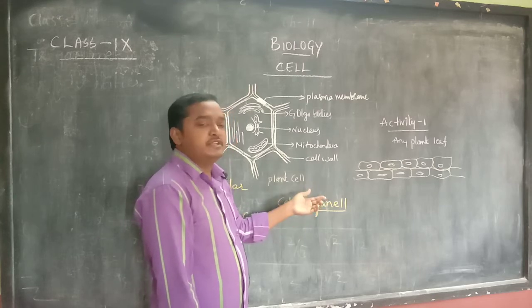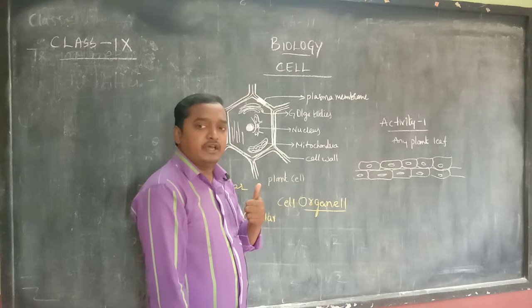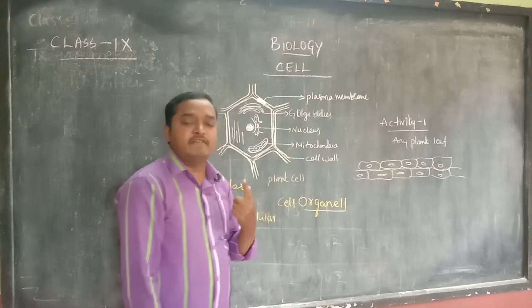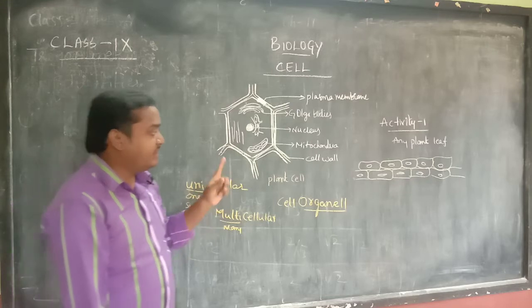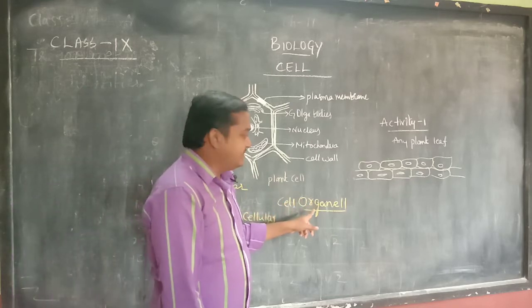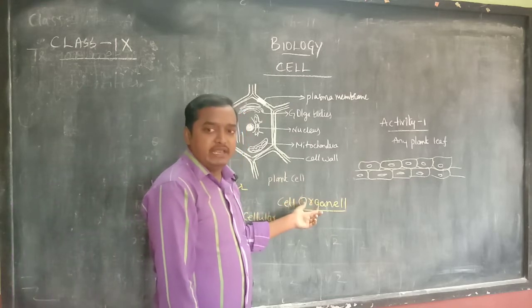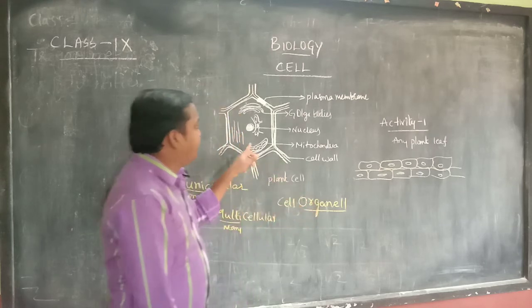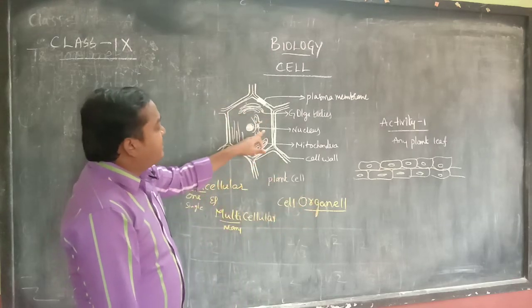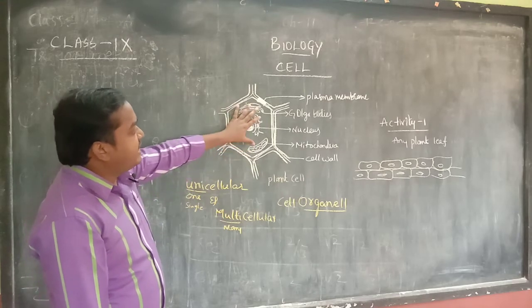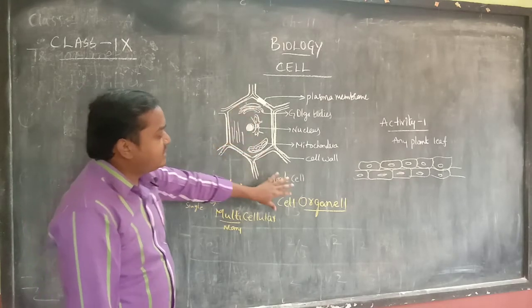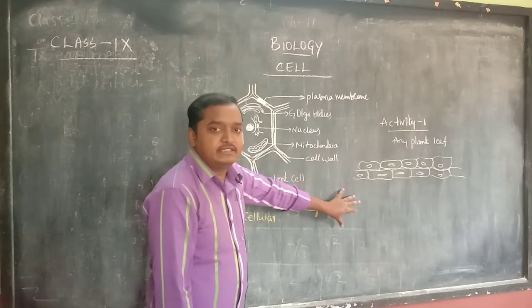Means in general, some organelles are enveloped, nothing but one layer is there. Means one envelope, nothing but a single covering is there, and some are double layered. So like that, different parts are there in the cytoplasm. We call them cell organelles.